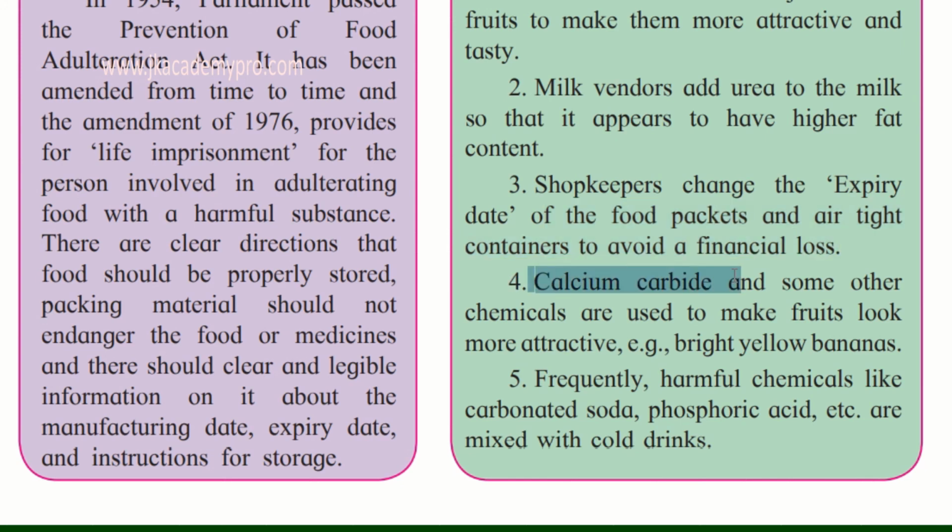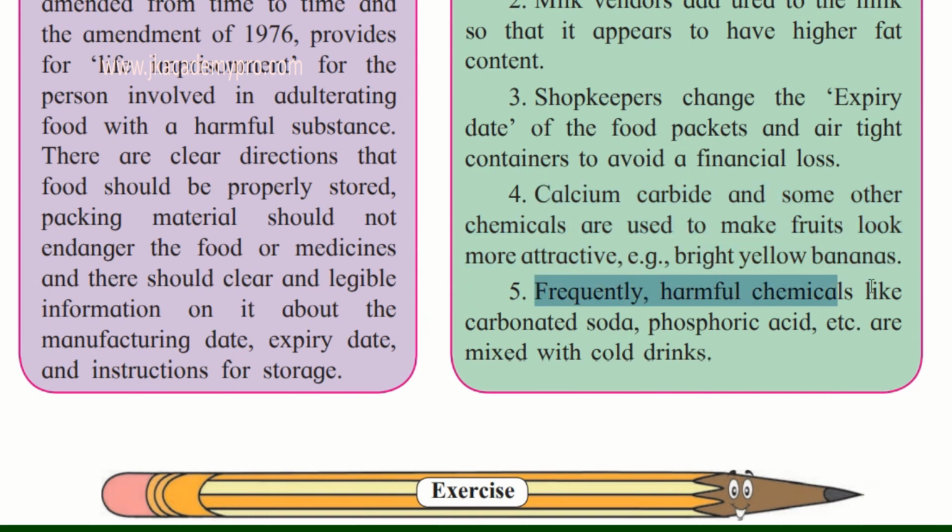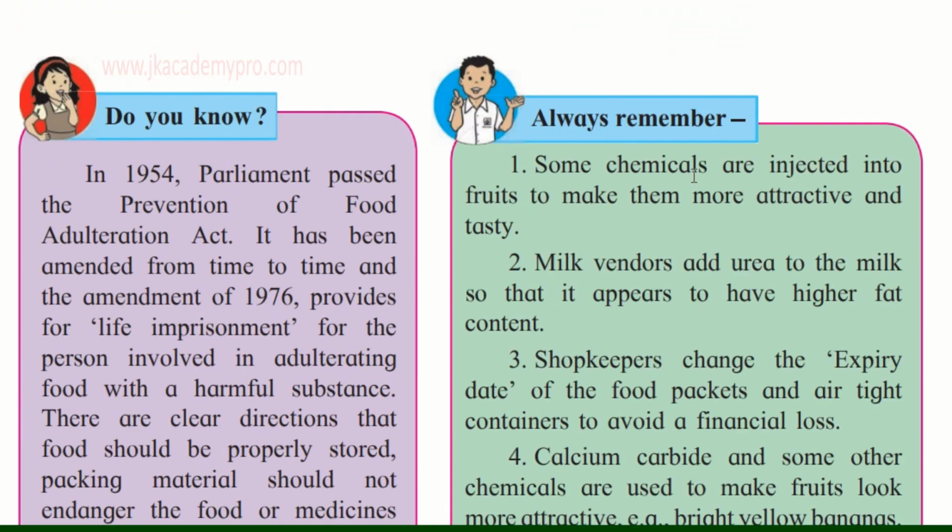Then, calcium carbide and some other chemicals are used to make fruits look more attractive, for example, bright yellow bananas. Frequently harmful chemicals like carbonated soda, phosphoric acid, etc. are mixed with cold drinks. So we have to be very, very careful, and we should see that the food that we consume is not harmful and is not adulterated in any way.